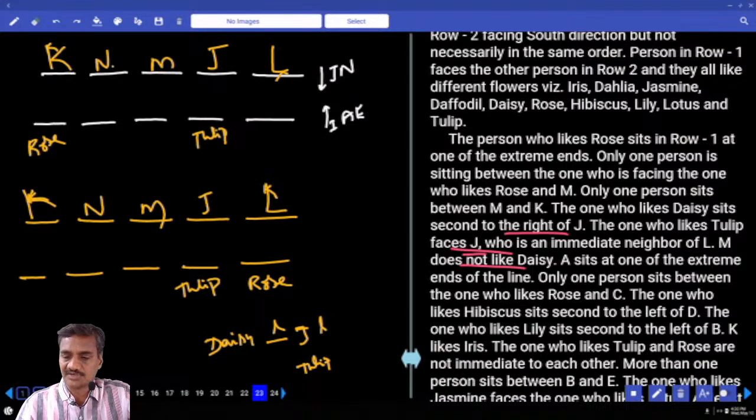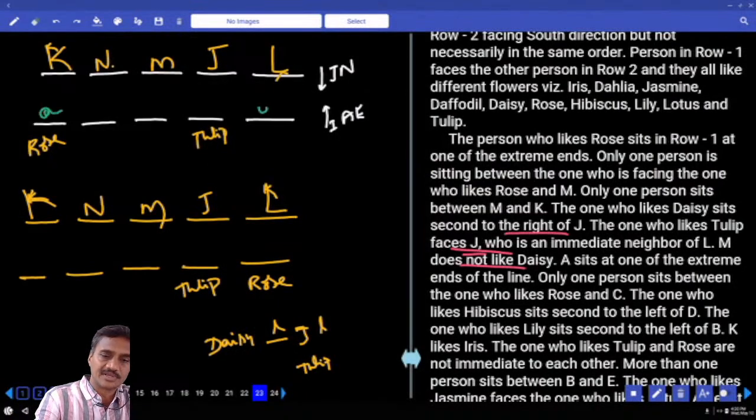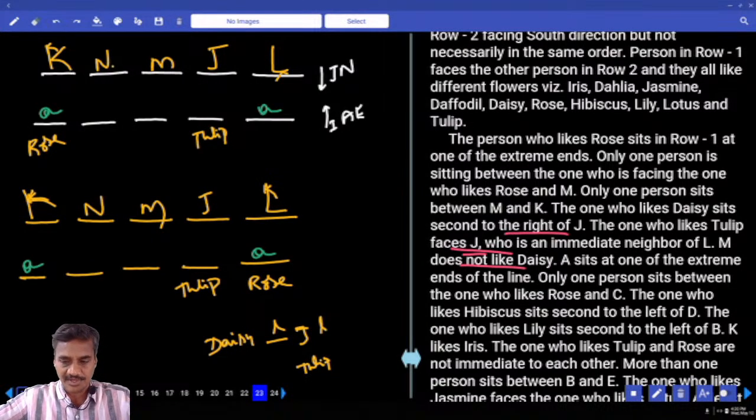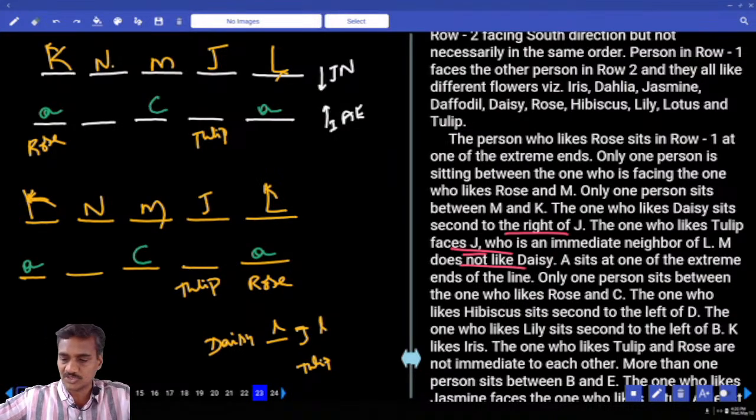And A sits at one of the extreme ends of the line. Now A is at one of the extreme ends. What are the different possibilities we have? A can be here or A can be here. Now here also A can be at any one of these two places. And only one person between the one who likes Rose and C. Now between Rose and C, there must be exactly one. M and C are opposite to each other.